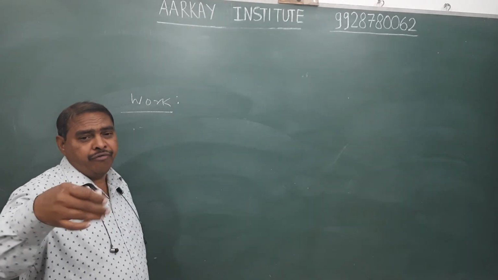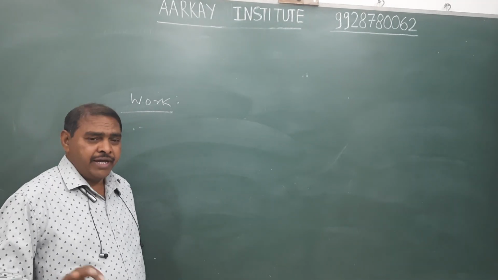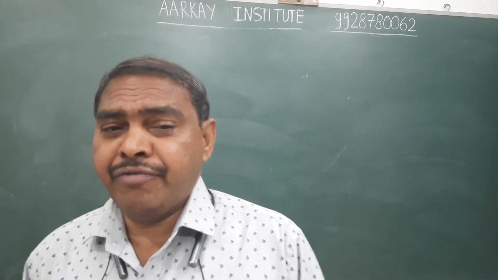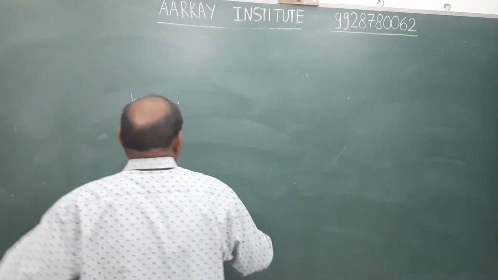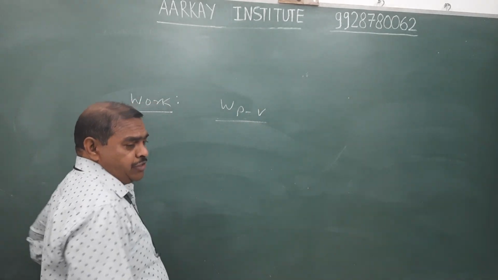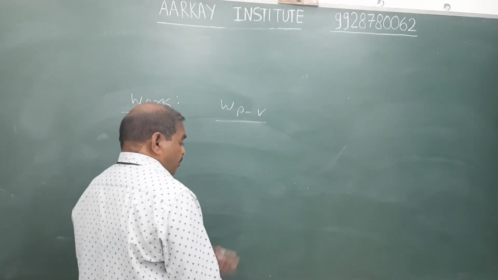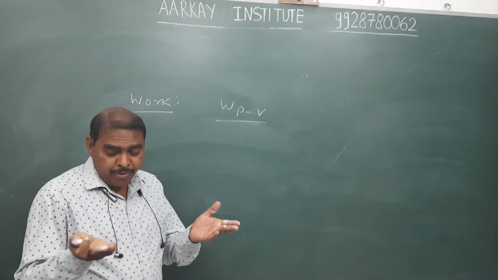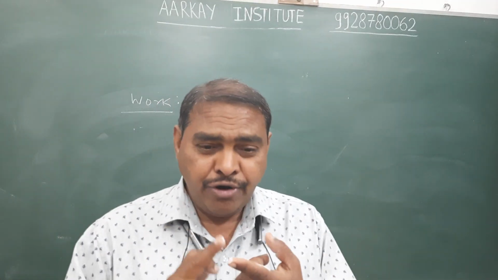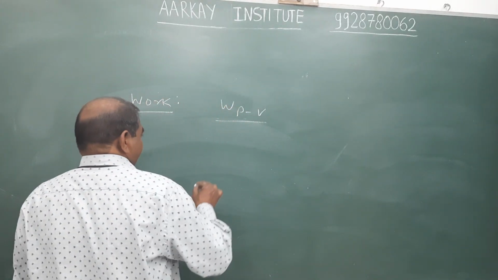Sum of all kinds of work involved during the process or system, we calculate as work. However, if nothing is mentioned in the given question, then we calculate mechanical work, particularly pressure volume work. For pressure volume work, we assume a gaseous system, because expansion or compression is a property of gas, not a property of solid as well as liquid. Therefore, to calculate pressure volume work, we assume a gaseous system.